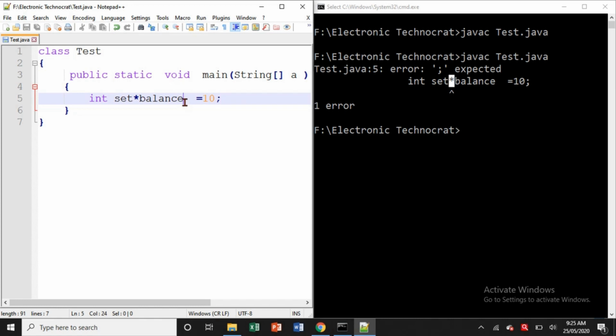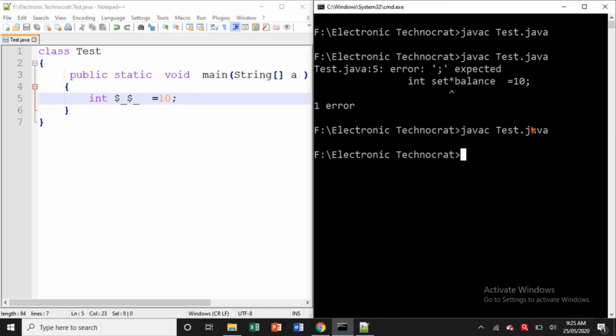Now the next one is pretty easy. Can I write like this, dollar underscore dollar underscore? Can I define identifier like this? Identifier name? Yes, it is valid. So these are some valid and invalid identifiers in Java. So now I think you got some clarity on how to declare identifier.